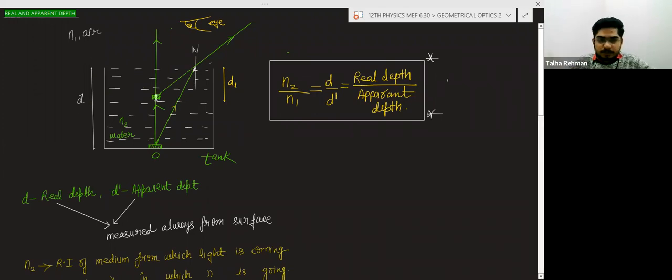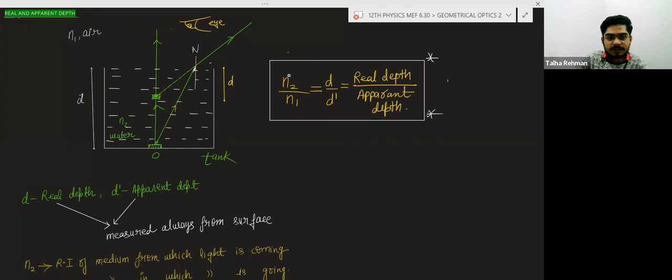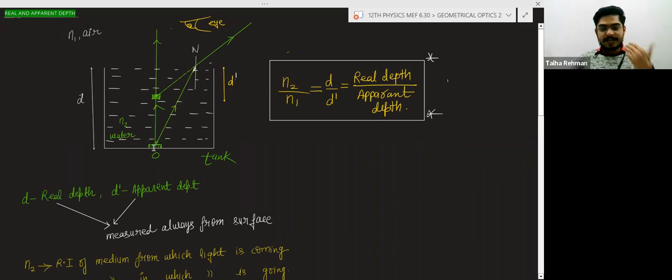And remember, this position is the apparent position. This is D dash, the apparent position of the object. In actual, the object is here, but due to the refraction of the light, the object appears here.